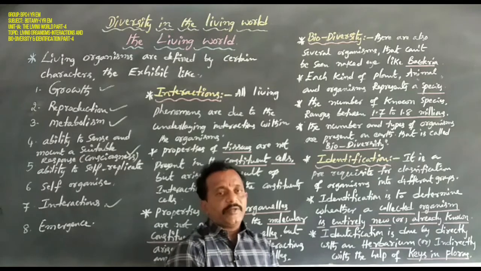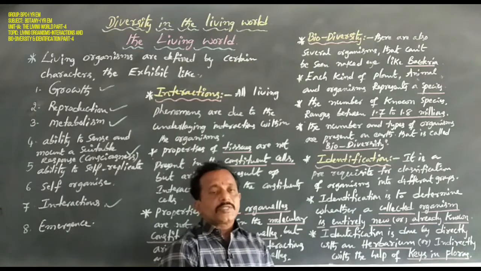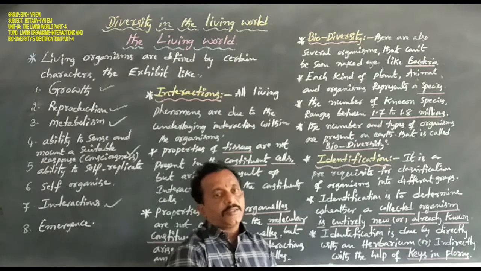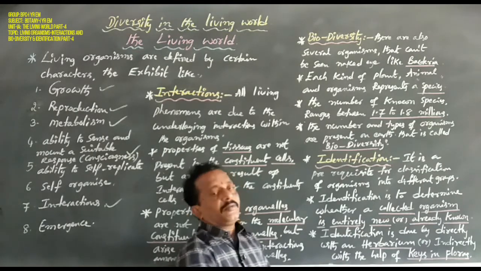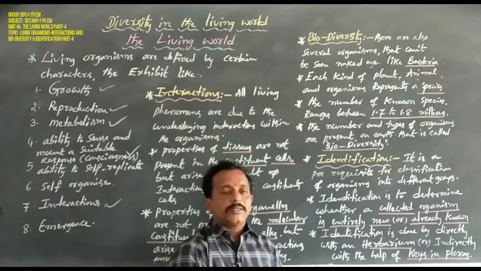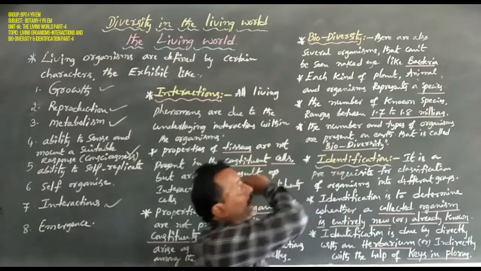That means different types of organisms. So the several numbers of organisms that grow on the earth, that is called biodiversity. The number and types of organisms present on the earth or in this world is called biodiversity.